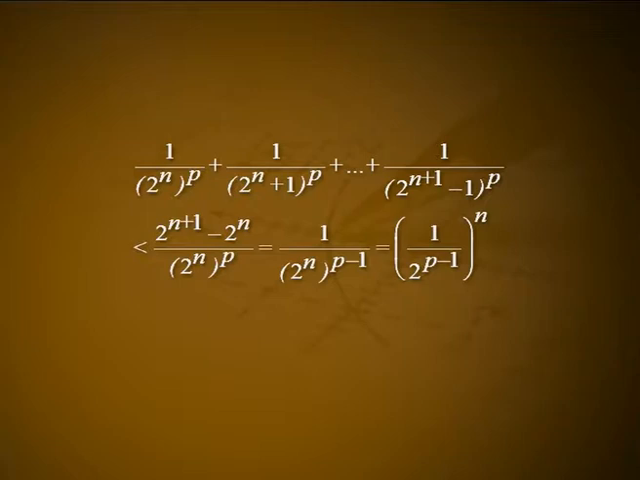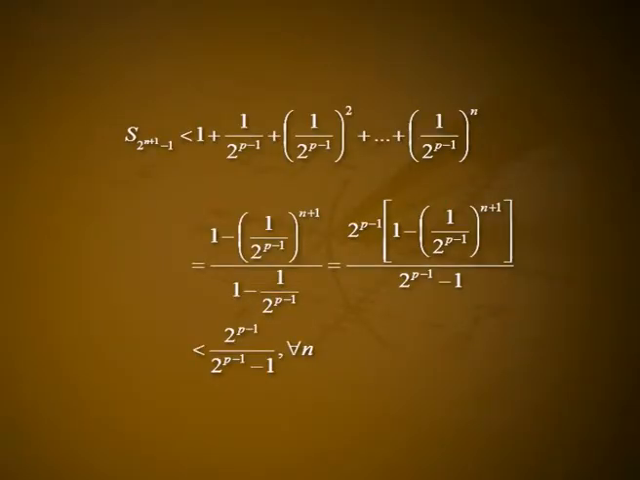plus 1/(2^(n+1) - 1)^p is less than (2^(n+1) - 2^n)/(2^n)^p, which is equal to (1/2^n)^(p-1), which is equal to (1/2^(p-1))^n.